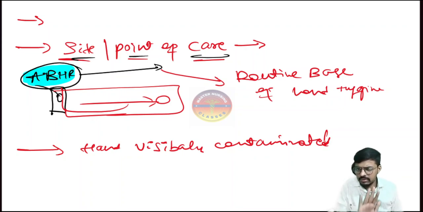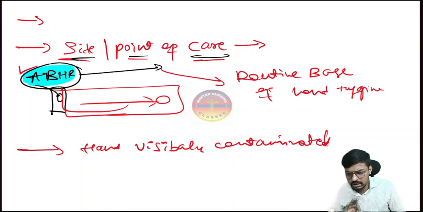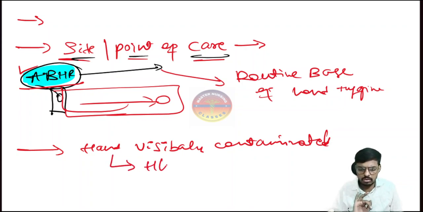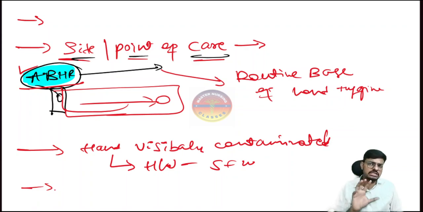If there is no visible contamination, alcohol based hand rub is the preferred mode. If hands are visibly contaminated, we have to go for hand washing with soap plus water. If I am doing any surgical and sterile procedure in OT, we have to go for surgical scrubbing.